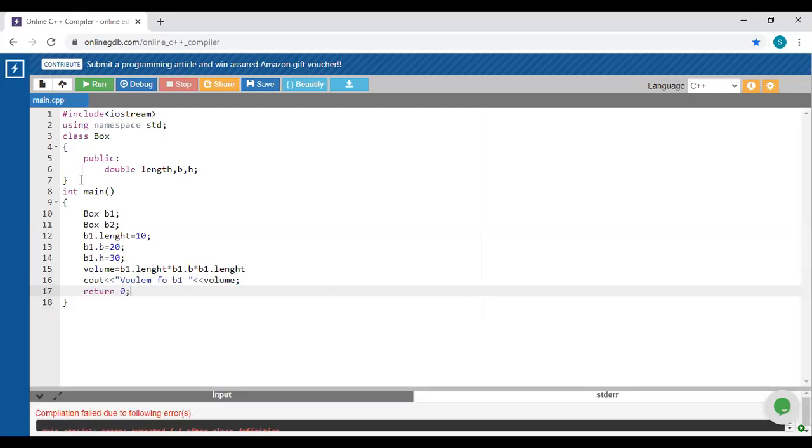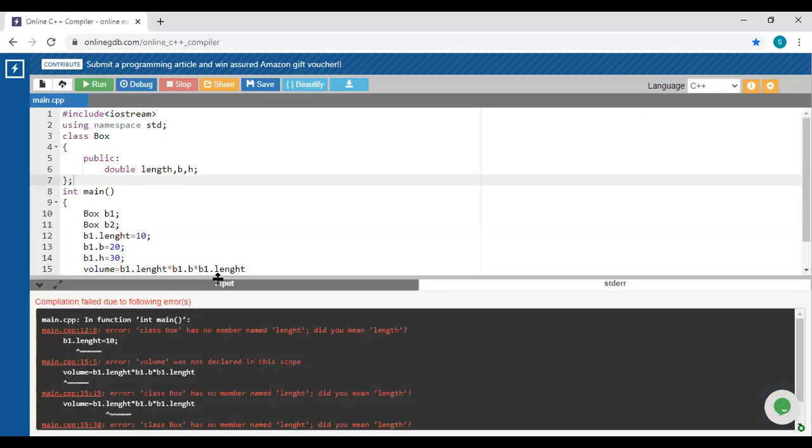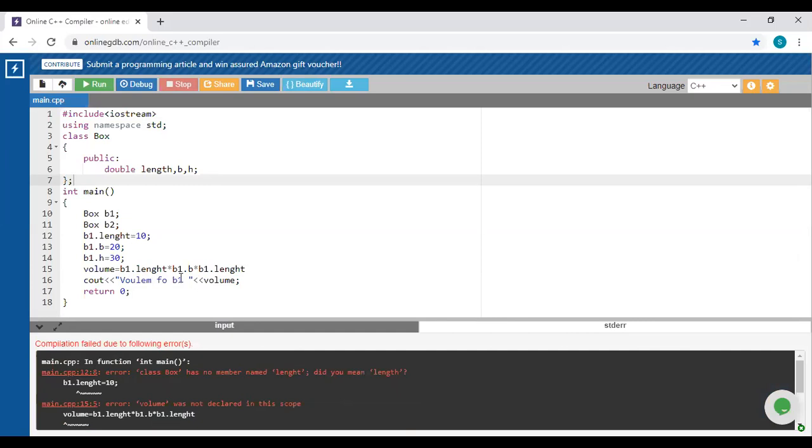Okay, a class always ends with a semicolon. That will display the error. Length spelling was wrong. We forgot the semicolon here, and one more, B1 dot as H. We will consider it as L instead of length in full.